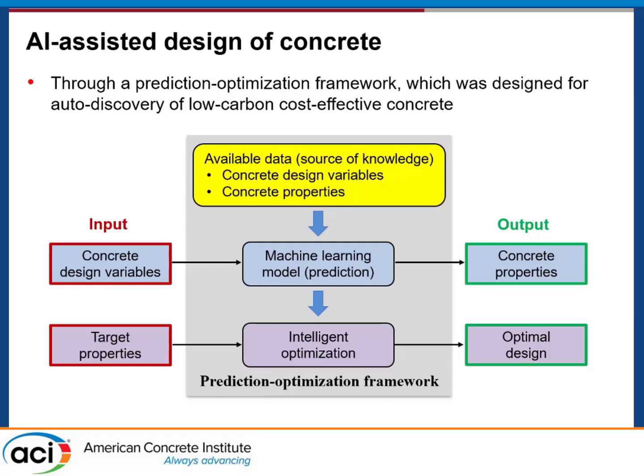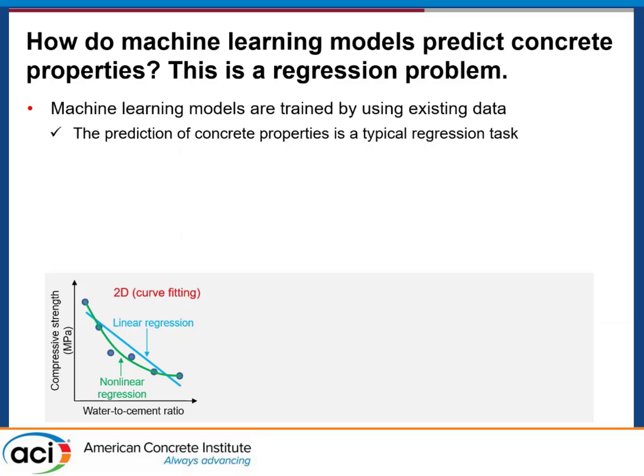We will try to identify the best design solution, like a mix design, which gives us the lowest cost. But the problem is that we have to have a high fidelity predictive model to relate the input and output information of concrete.